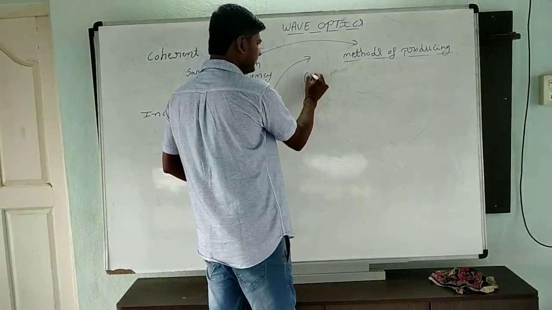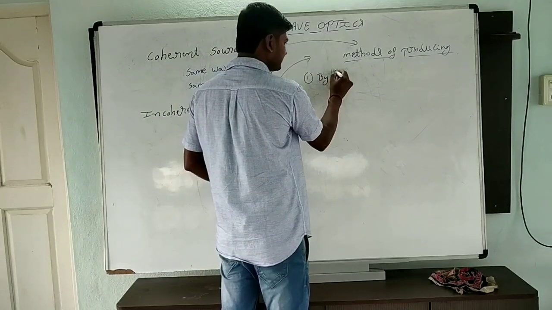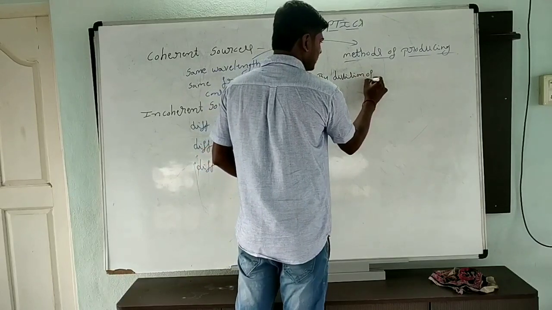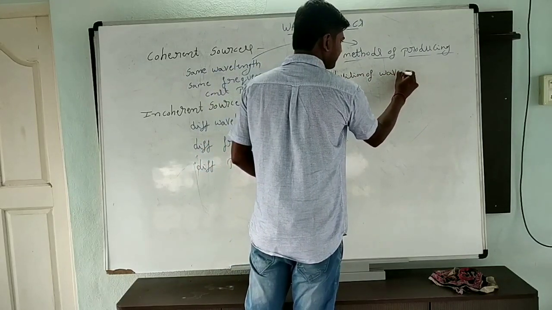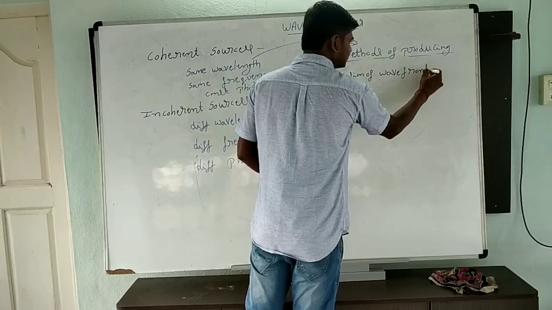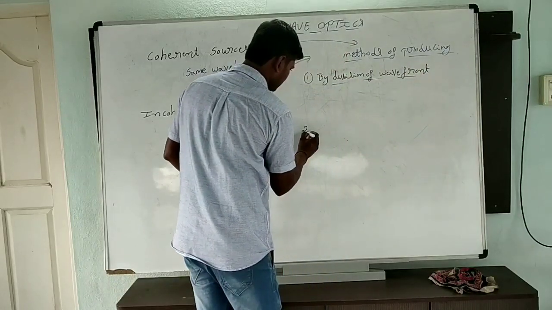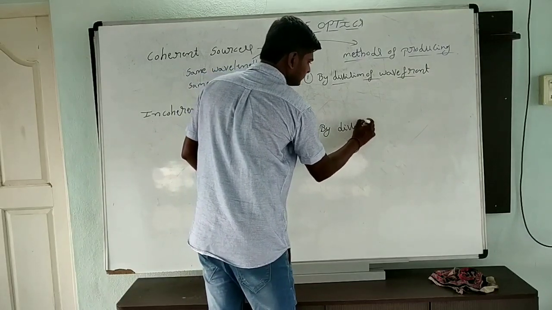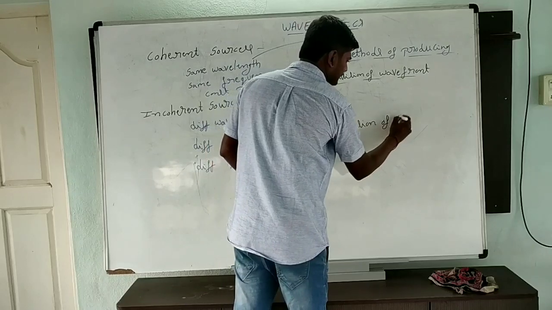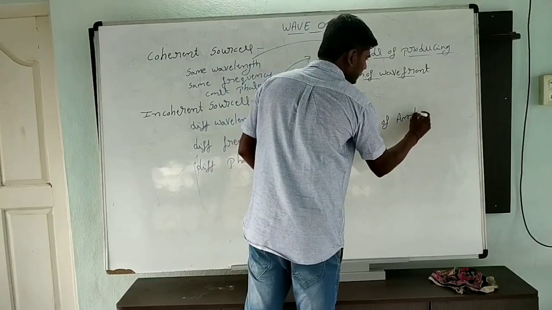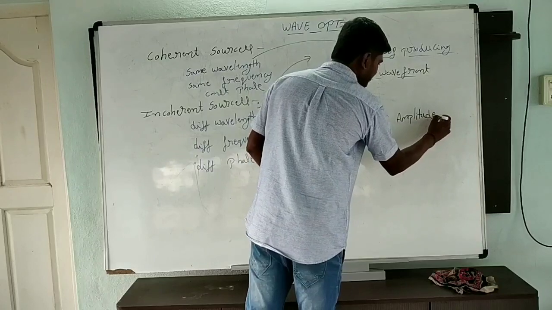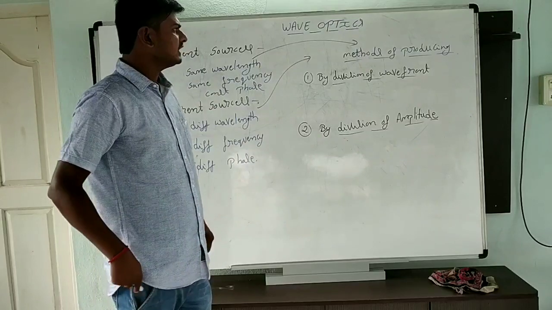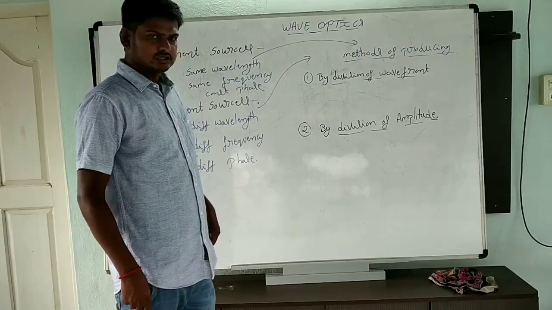One is by division of wavefront. The second one is by division of amplitude. Now, in division of wavefront also, we can get coherent sources in two types.